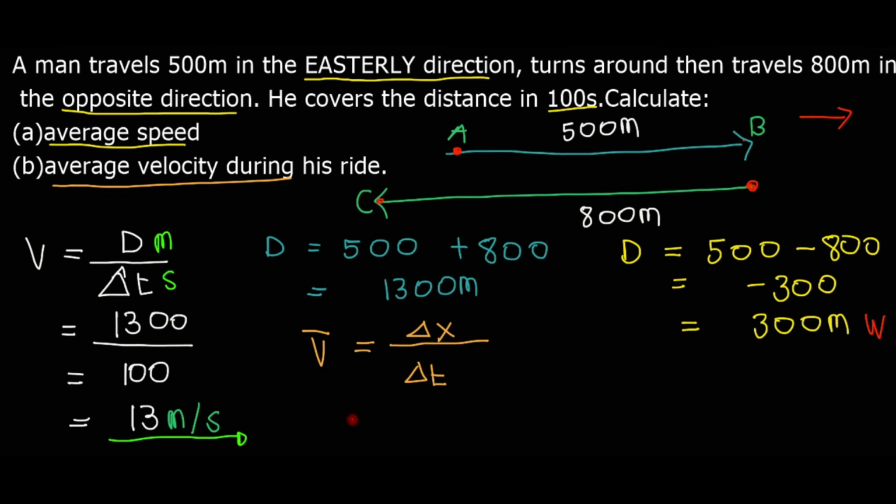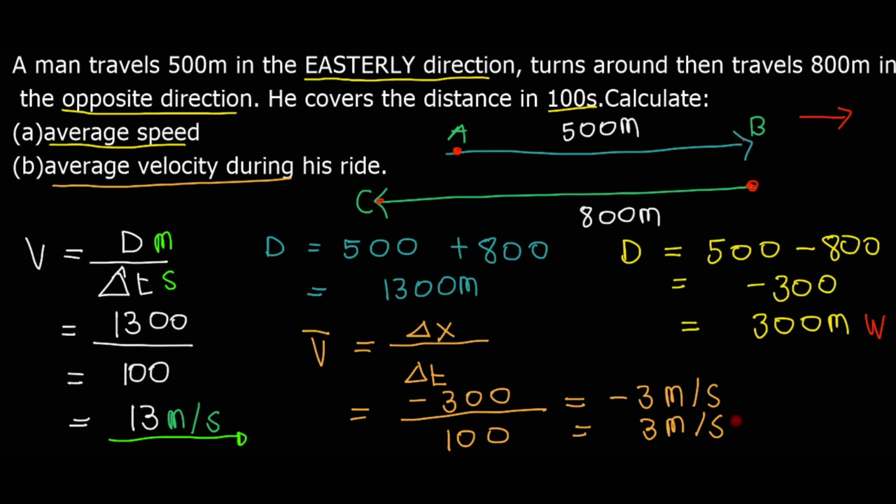So our average velocity is negative 300 divided by 100, which gives us negative 3 meters per second. So we have 3 meters per second west. So velocity depends on the displacement. If the displacement is going west, then the velocity will also be west, so it depends on the displacement. Anyway, that is our answer in this way.